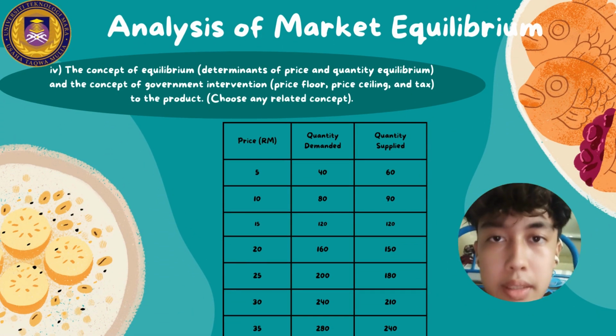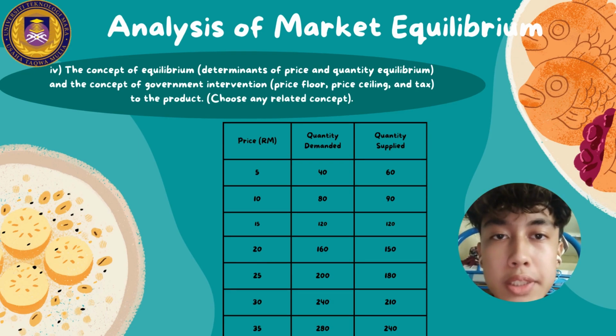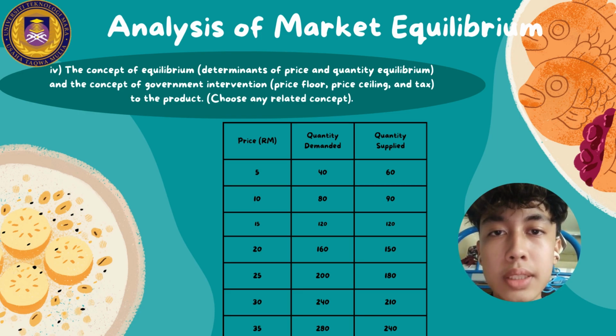Analysis of market equilibrium. Buyers and sellers come together to decide what goods and services to buy and sell in the marketplace. In order to determine the equilibrium price and quantity of products in a marketplace, buyers and sellers ought to communicate efficiently. As an end result, market equilibrium is defined as quantity demanded equal to quantity supplied.